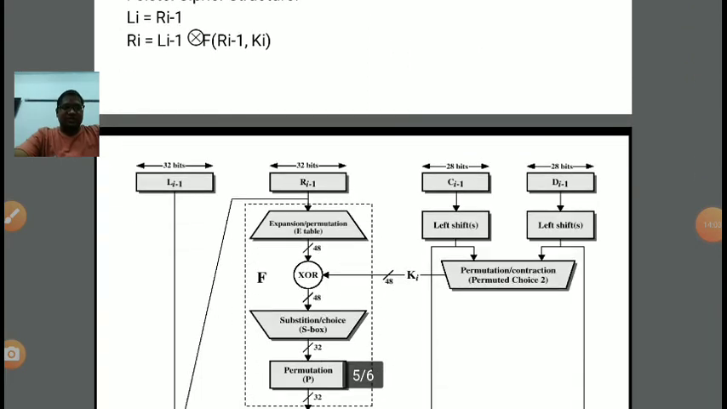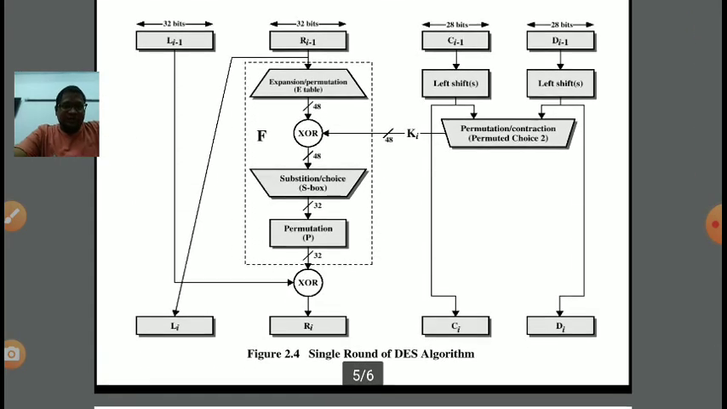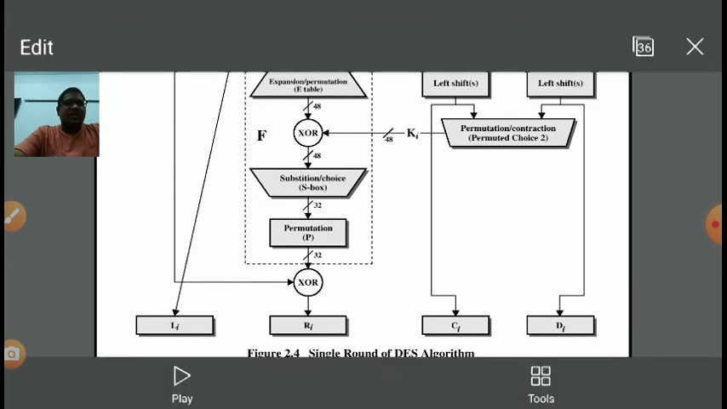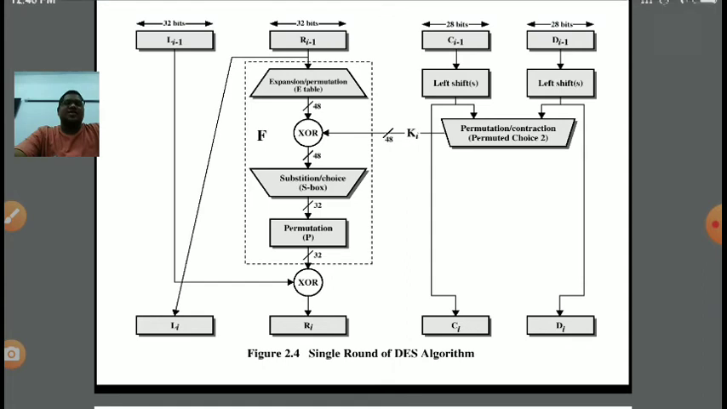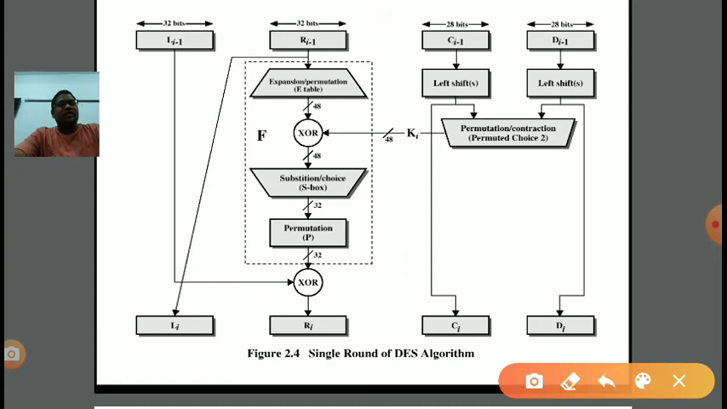Now the internal structure, pictorially we can understand the structure. There are 16 rounds. In the Feistel structure there are 16 rounds, and in every round various steps are done internally. So what are the various steps performed in a single round of the DES encryption algorithm? They are listed here.